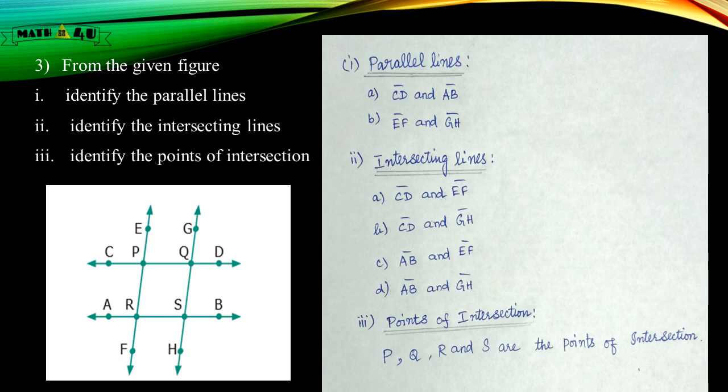Next, intersecting lines. Intersecting lines means they will meet at a point. For this, CD and EF. Next, CD and GH. AB and EF and AB and GH. These are all intersecting lines. Point of intersection. Look at the diagram. P, Q, R and S. They are the points of intersection.